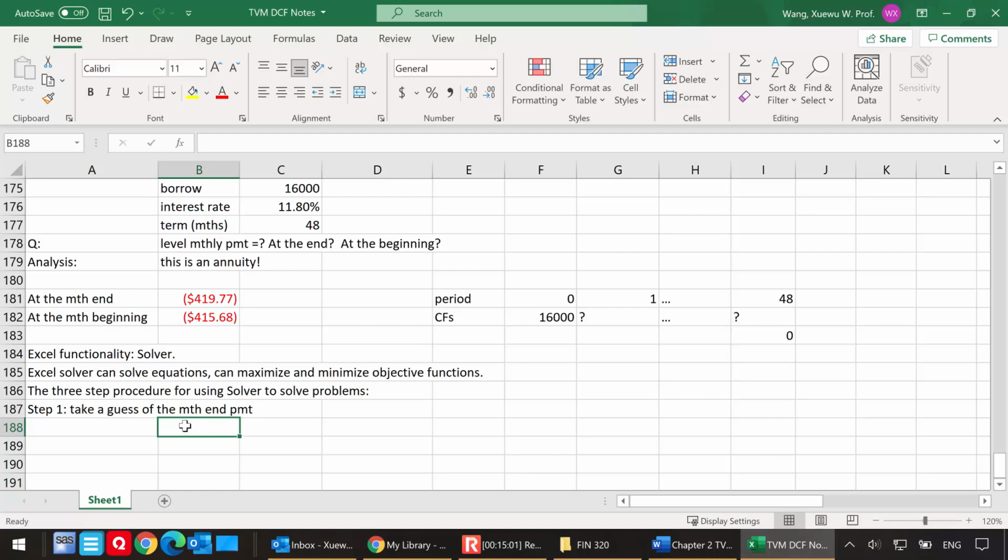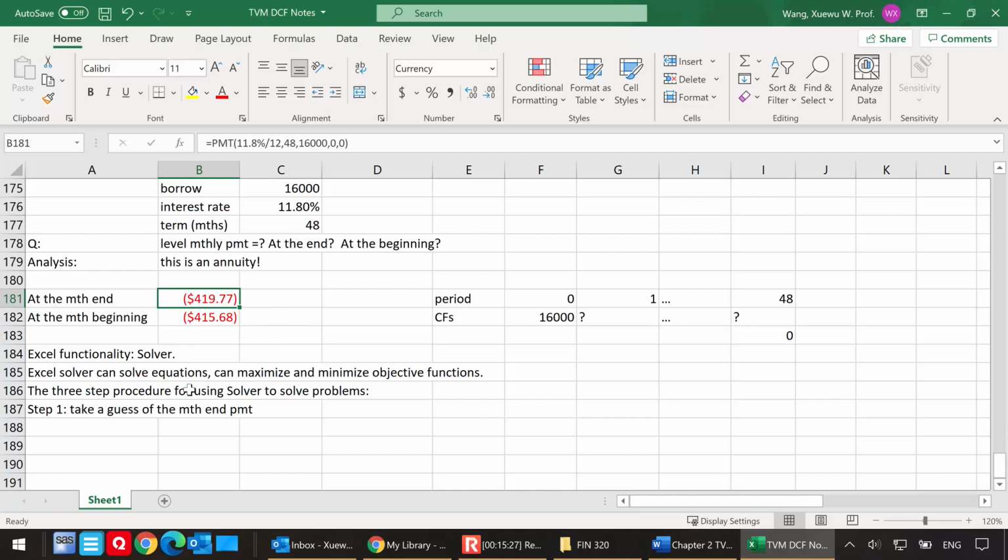You see that if you're using the payment function here, you can get the answer directly. Some of you may wonder, why do I have to learn solver? Well, that's because in some cases, you do not have the Excel functions applicable to the question you're working on. So in that case, you may have to deal with solver. That's reason number one.